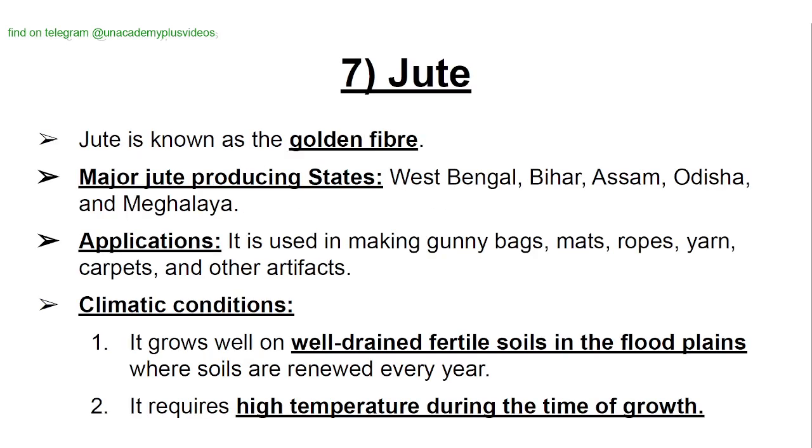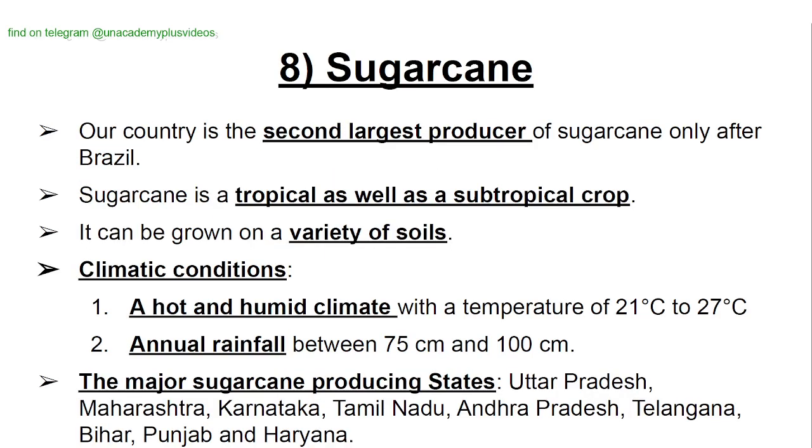Jute, also known as golden fiber. Major jute producing states are West Bengal, Bihar, Assam, Odisha, and Meghalaya. Applications: it is used in making gunny bags, mats, ropes, yarn, carpets, and other artifacts. Climatic conditions: it grows well on well-drained fertile soils in the flood plains where soils are renewed every year. It requires high temperature during the time of growth.